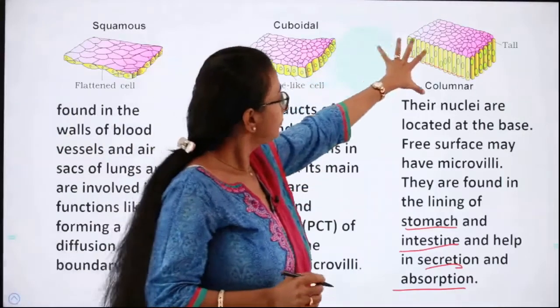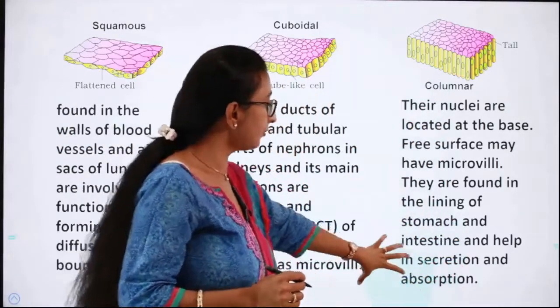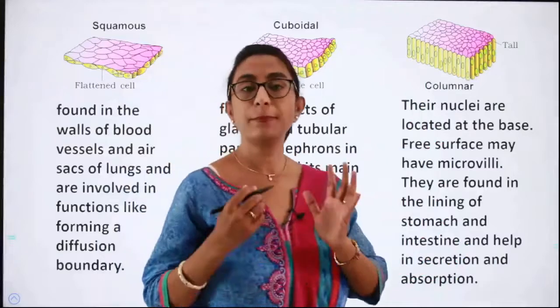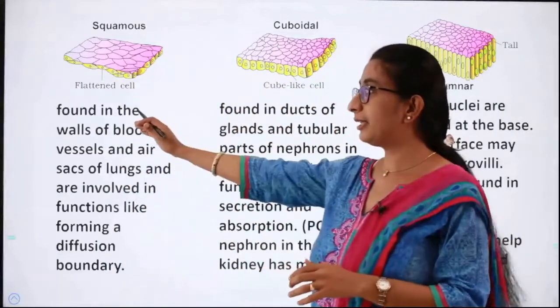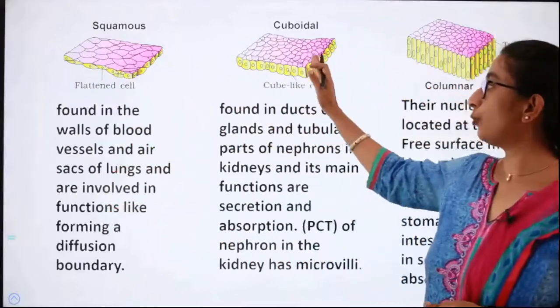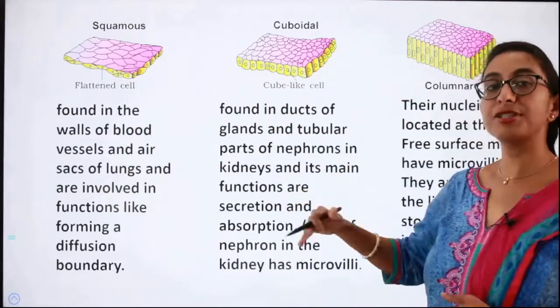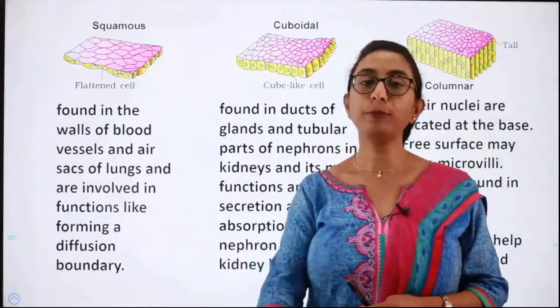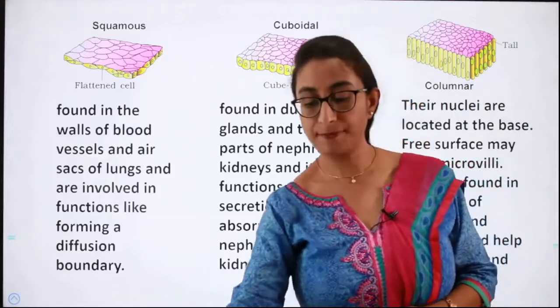Fine. So did you understand the three different kinds of simple epithelium, that is the squamous epithelium, their function and where they occur? Next is the cuboidal epithelium and its function, and third is the columnar epithelium and its functions.